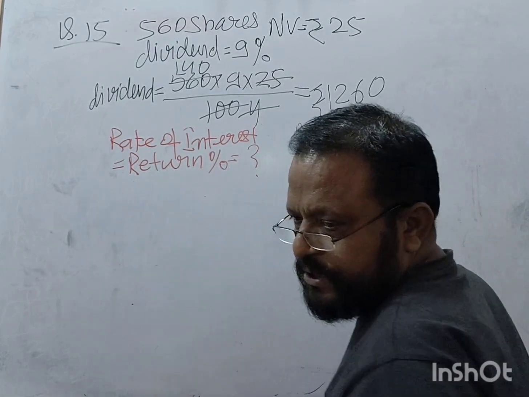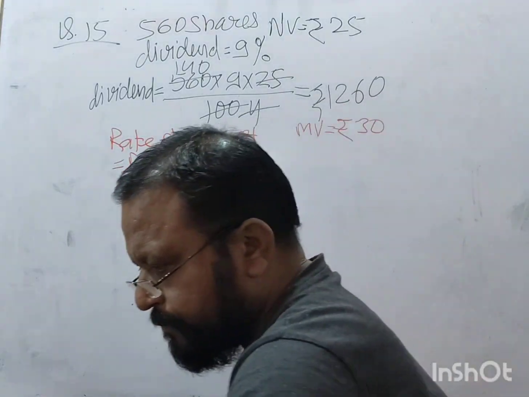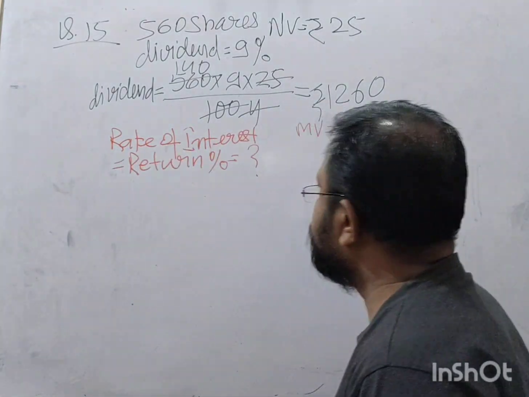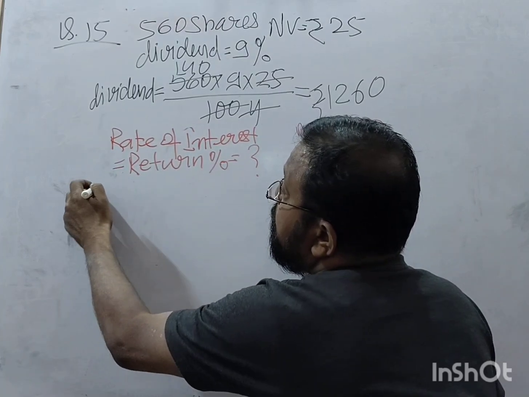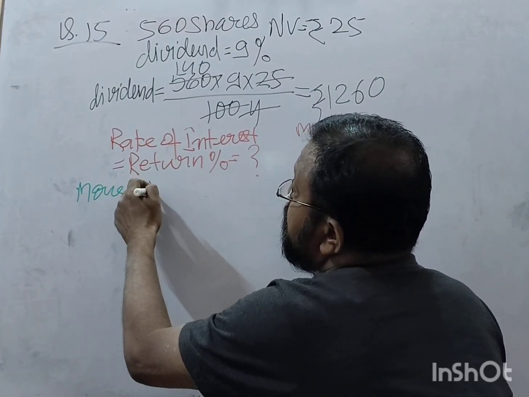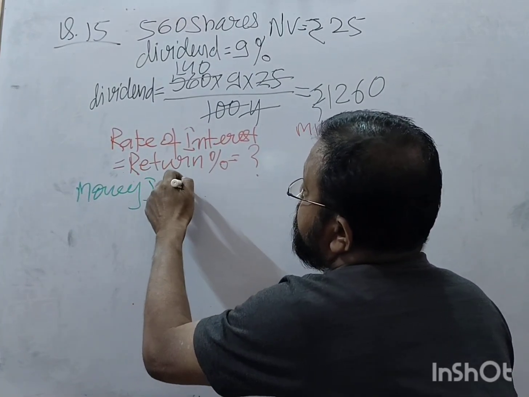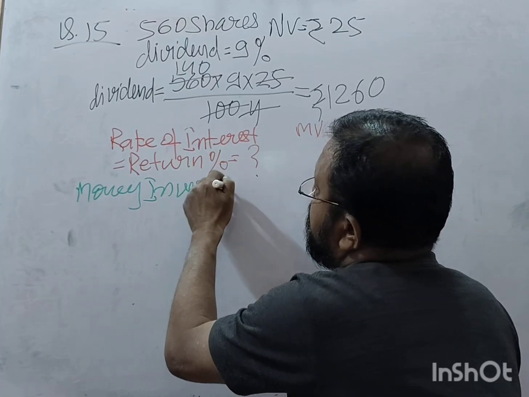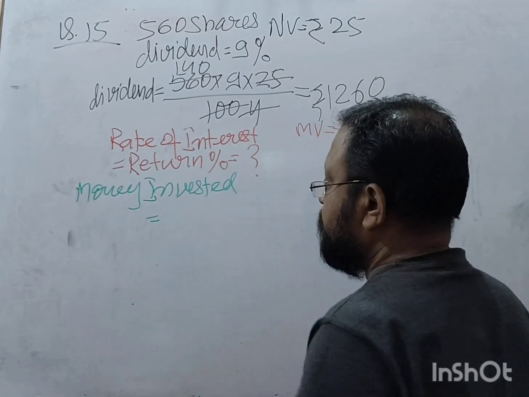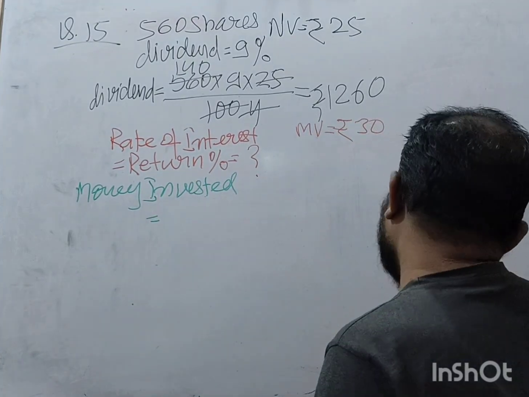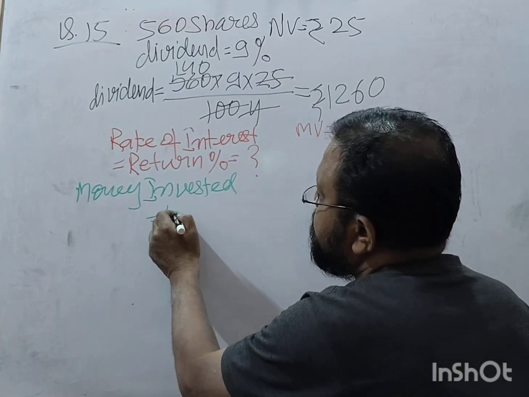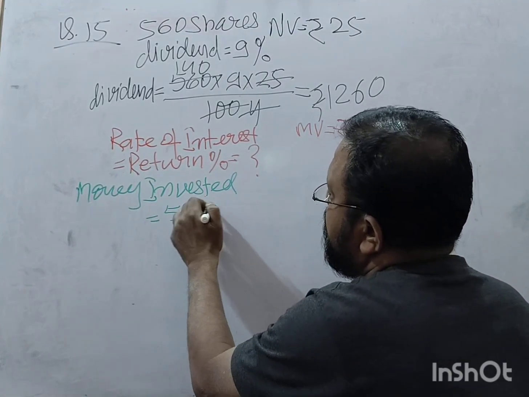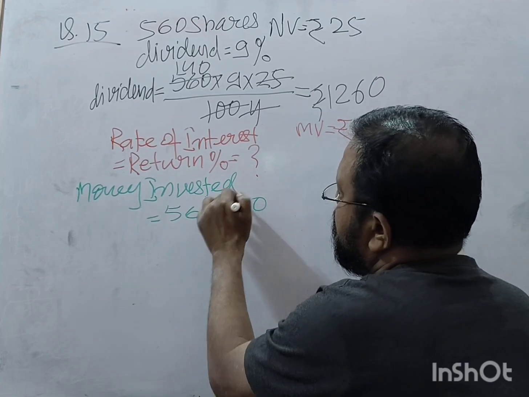So money invested is equal to 560 into 30.